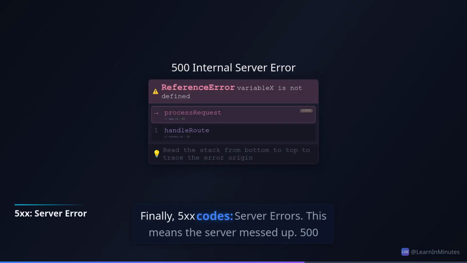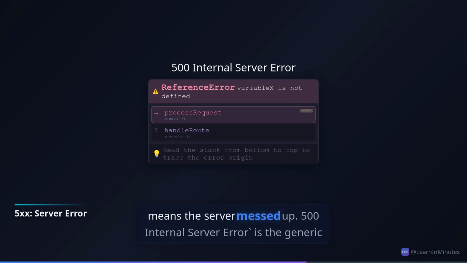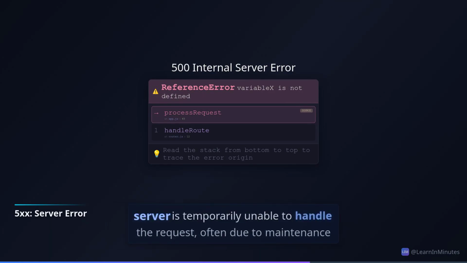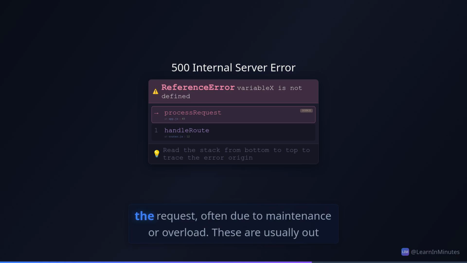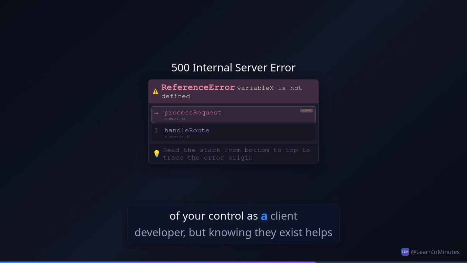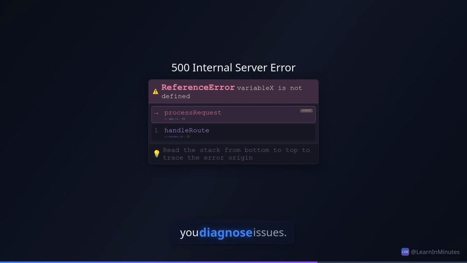Finally, 5XX codes, server errors. This means the server messed up. 500 Internal Server Error is the generic catch-all. 503 Service Unavailable means the server is temporarily unable to handle the request, often due to maintenance or overload. These are usually out of your control as a client developer, but knowing they exist helps you diagnose issues.